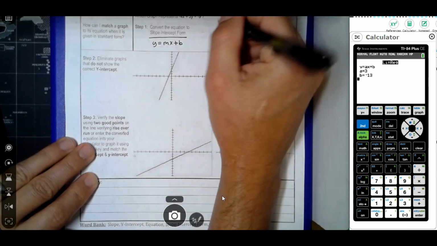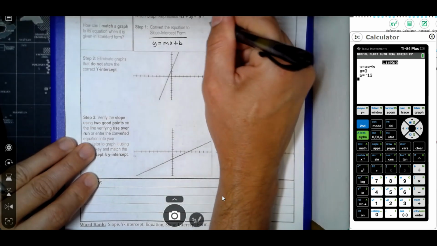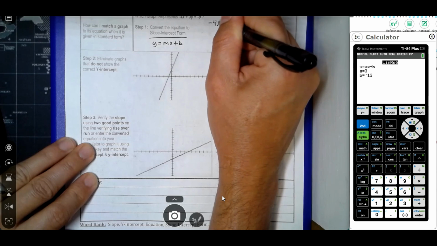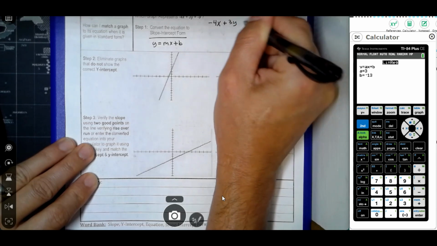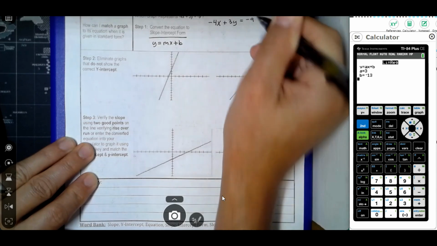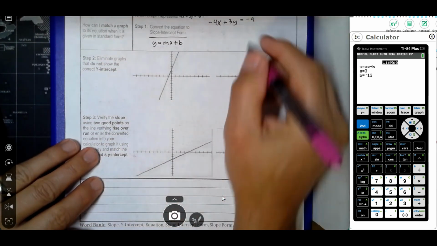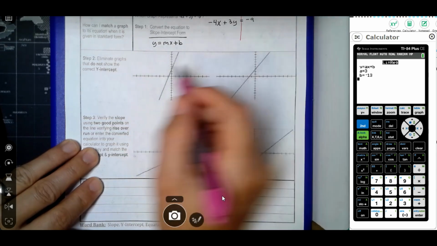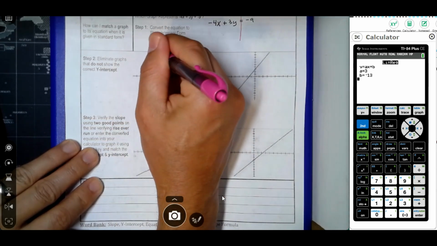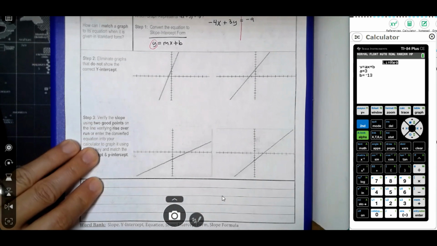So I'm going to take this real quick, and I'm going to show you the steps that you're going to use to do this. And you do have a few problems like this. So we got negative 4x plus 3y is equal to negative 9. Now the first thing that we want to do is we want to try to get y by itself, because notice that when it's in slope-intercept form, the y is all by itself on one side of the equal sign. So our goal is to isolate y.